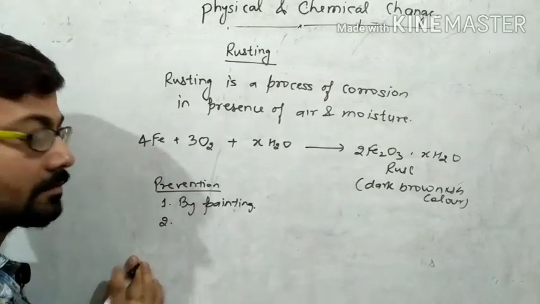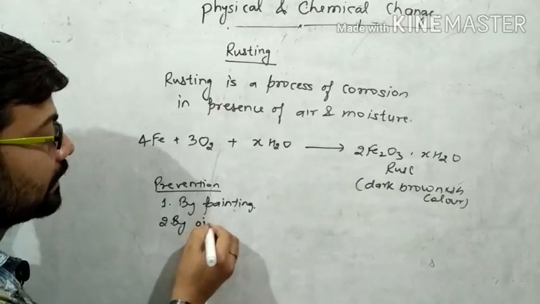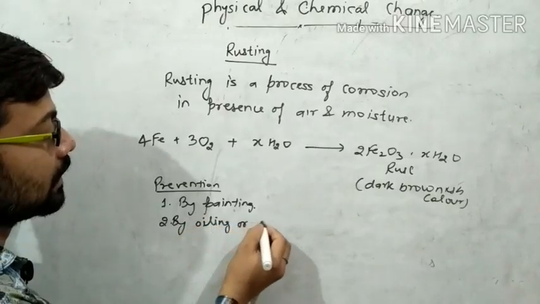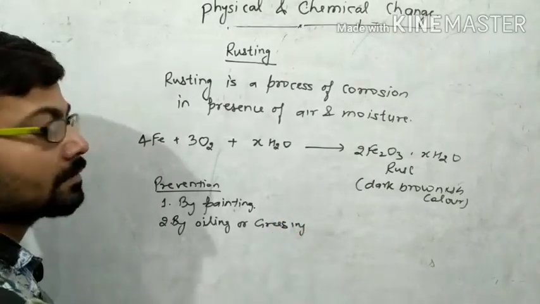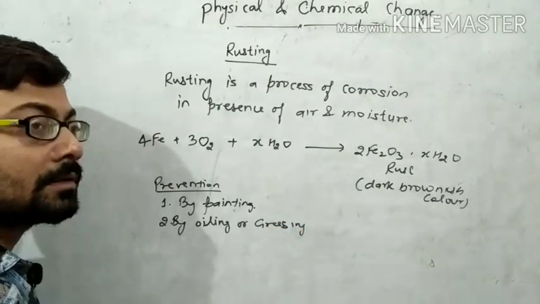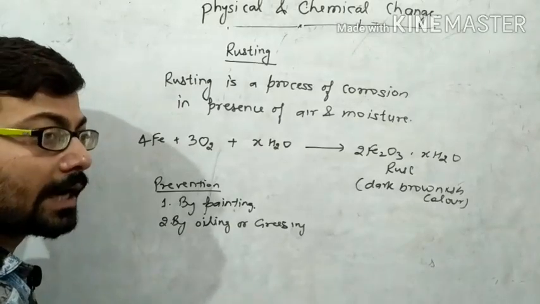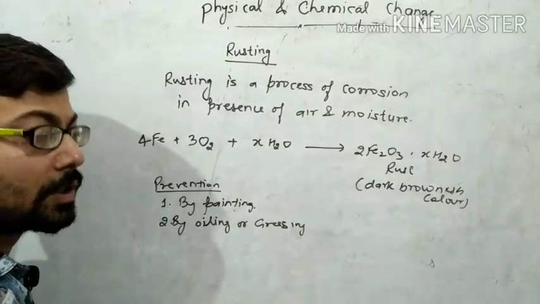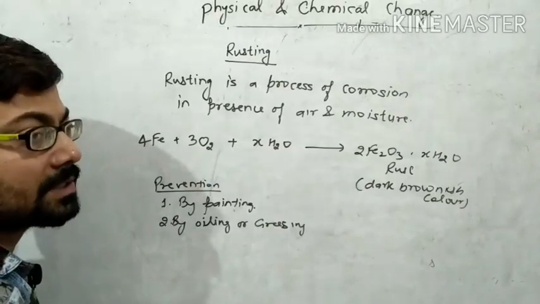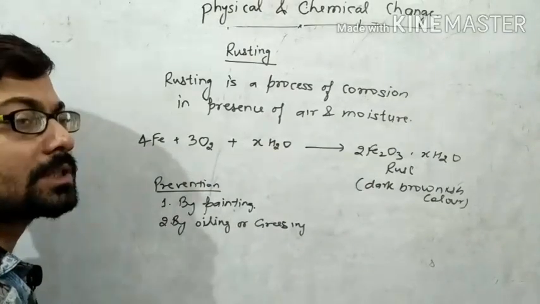Now second, by oiling or greasing. Means when we give oil to the handle of the door, then it prevents rust, because moisture is not present at that place and there is no rust formation.